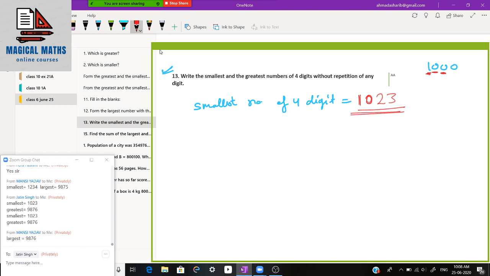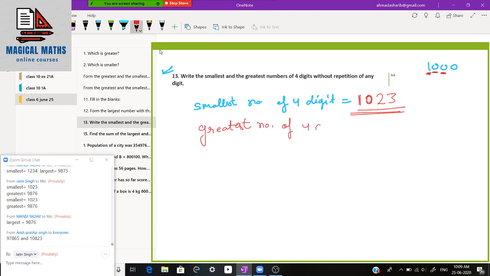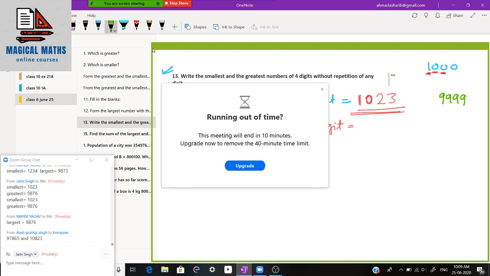Is it clear? Then we have to write the greatest number of 4 digits. So, by the way, what is the greatest number of 4 digits? That is 9999. Am I correct? 9999.